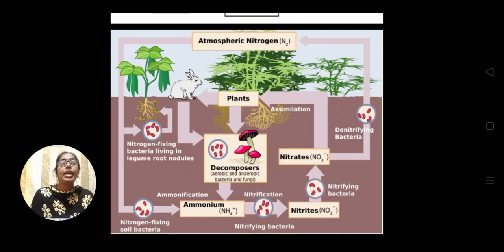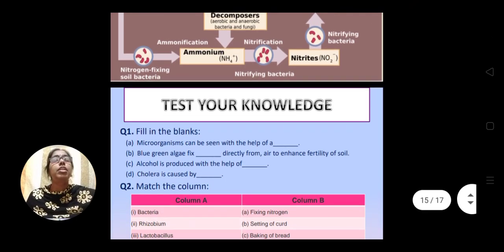When the plants and animals die, or the waste material from the animals is disposed in the environment, the decomposers, those bacteria, convert these nitrogen compounds again into ammonia. Then ammonia is converted into atmospheric nitrogen by some bacteria and goes back to the atmosphere. I hope this is very clear to you.